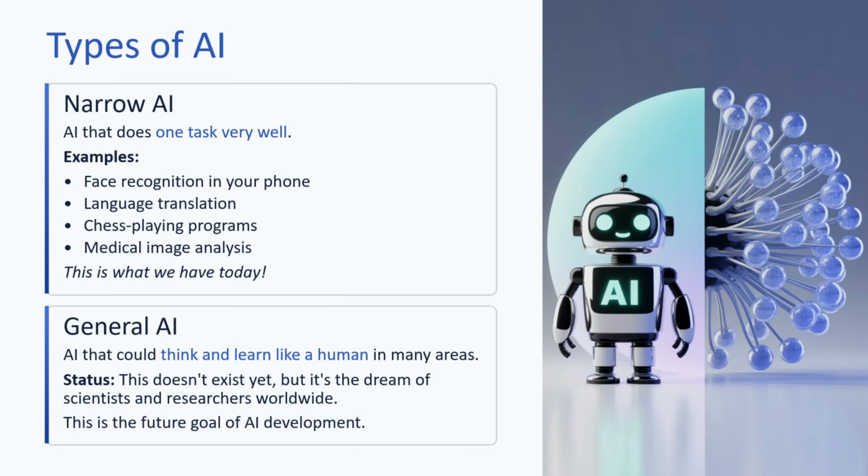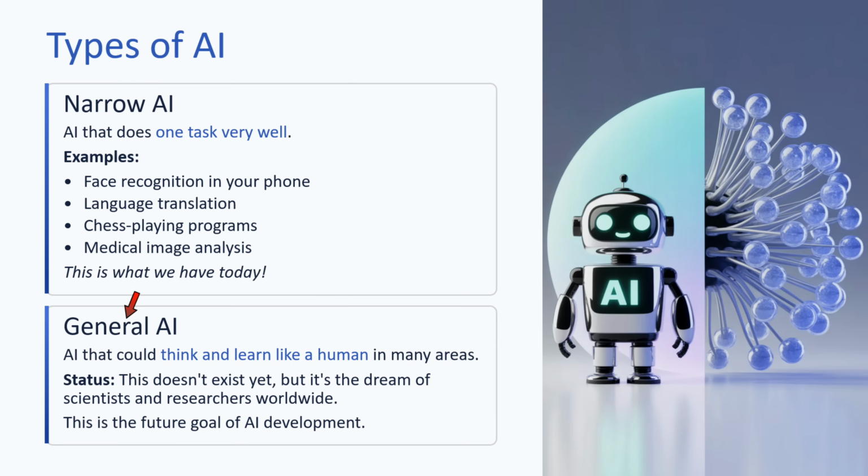Now we will see types of AI. There are two types. The first one is narrow AI, the second one is general AI. First, we will see narrow AI. AI that does one task very well. For example, face recognition in your phone, language translation, chess playing programs, medical image analysis. This is what we have today.